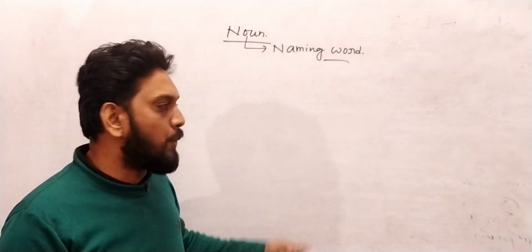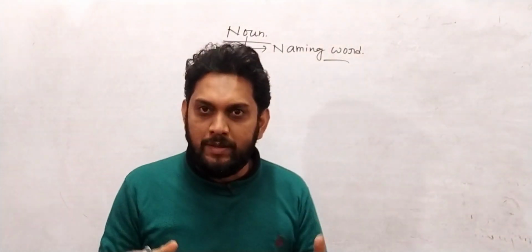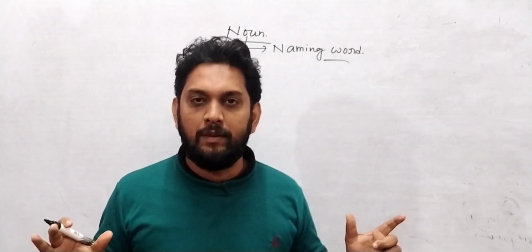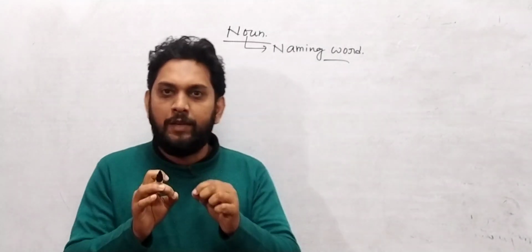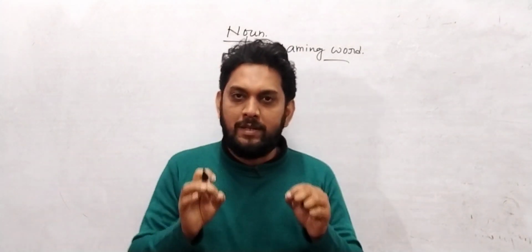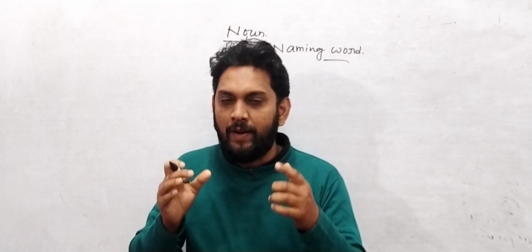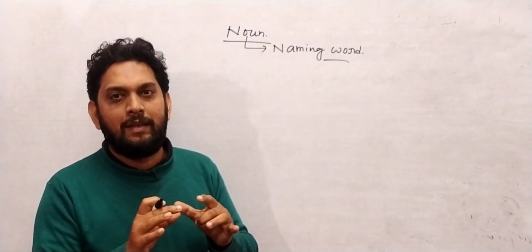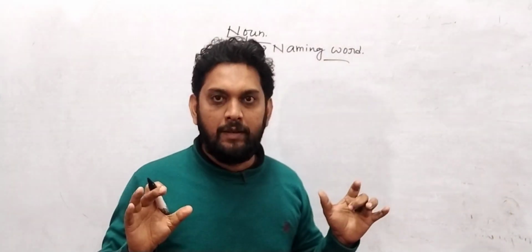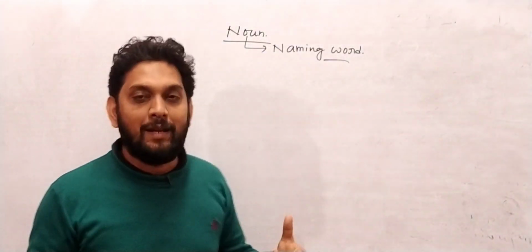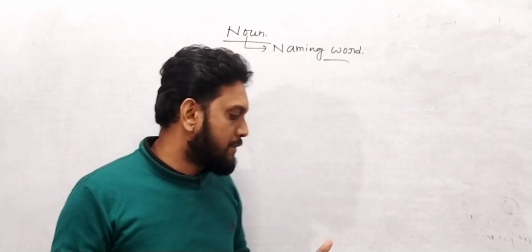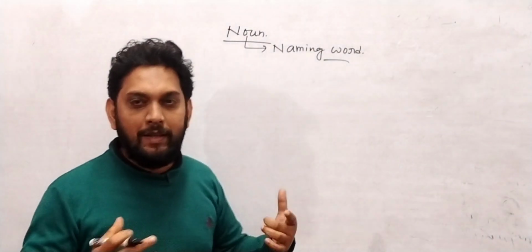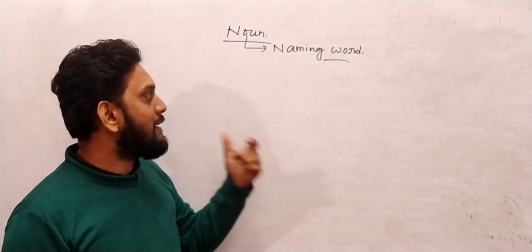Right now you see a board in front of me, yes or no? So this board is a noun. Whatever you see through your eyes, everything around you, everything is called a noun. Right now you are sitting on the bed and watching my video. Whatever you see is considered a noun. So right now in front of me there are many tables, shelves, helmets, bags, and a lot of things, a fan. So everything is a noun. So noun is a naming word.